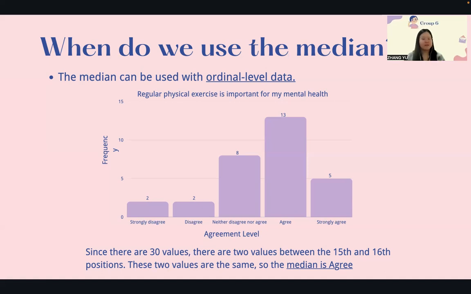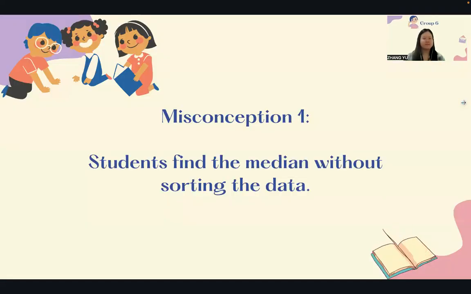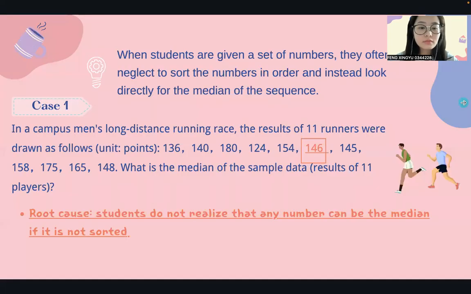Next, we will discuss the misconceptions. The first misconception is that students find the median without sorting the data. When students are given a set of numbers, they often neglect to sort the numbers and look directly for the median of the sequence. For example, in case 1, students get the following sequence and take the middle number as the median, which is 146, without sorting.